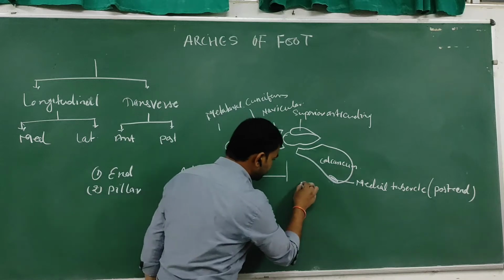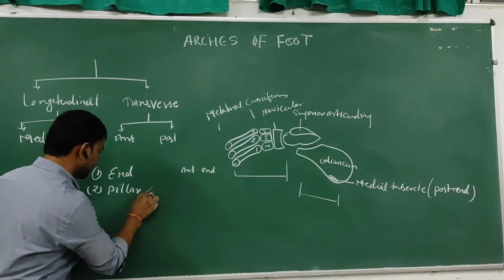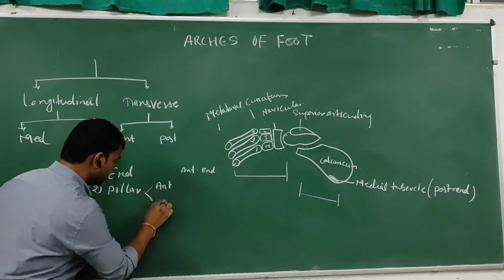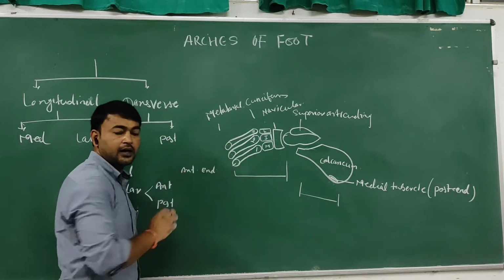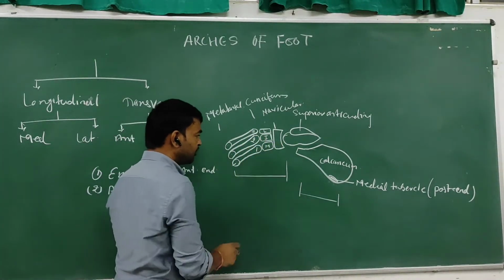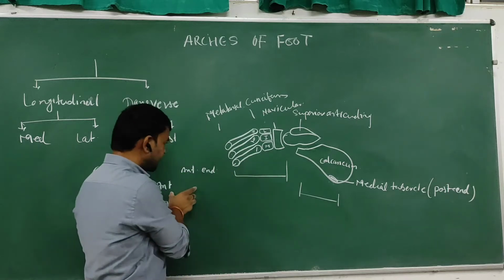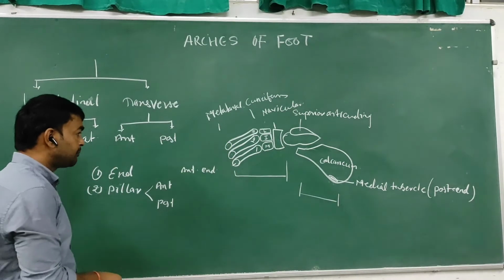And the calcaneum forms the posterior pillar. So there are two pillars, anterior pillar and posterior pillar. So this is the pillar.